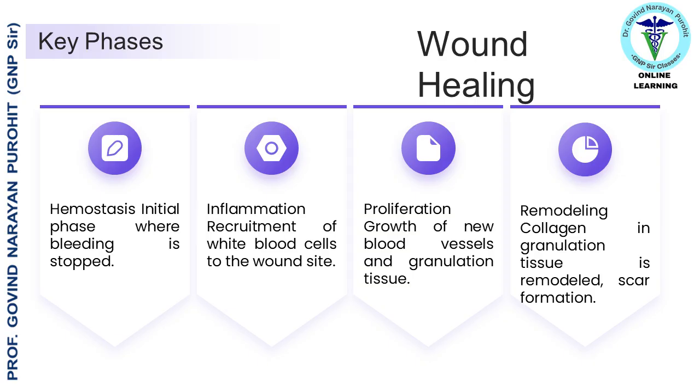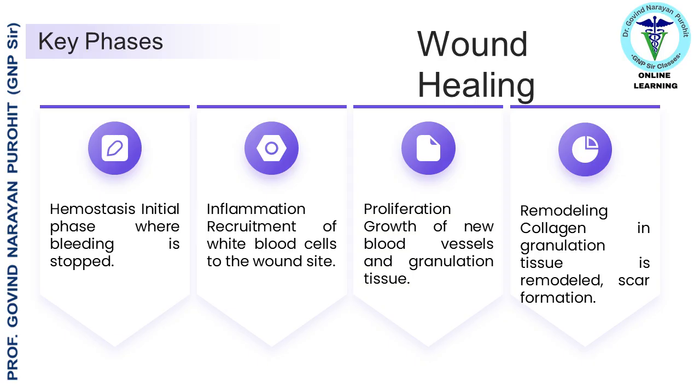It is a natural response of the body to restore the integrity of the skin and underlying structures. Key phases of wound healing are hemostasis. This is the initial phase where bleeding is stopped. Blood vessels constrict, platelets aggregate to form a clot, and fibrin is formed to stabilize the clot. Inflammation. This phase involves the recruitment of white blood cells, neutrophils, macrophages, to the wound site to clear debris and